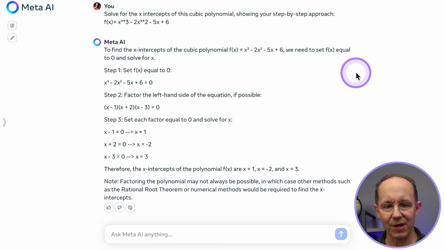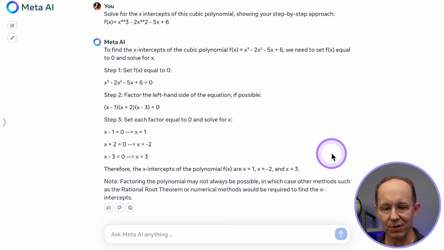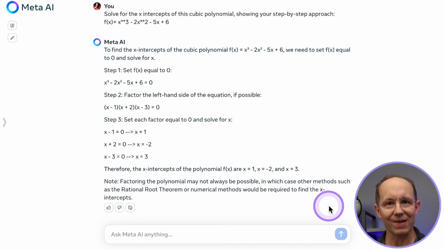To find the x-intercepts, we need to set f of x equal to 0 and solve for x. It does a substitution. It then factors the left-hand side. Okay, great. It breaks it down here and then is able to establish what those x-intercepts are. And it has 1, minus 2, and 3, which is correct. So that's a big pass.